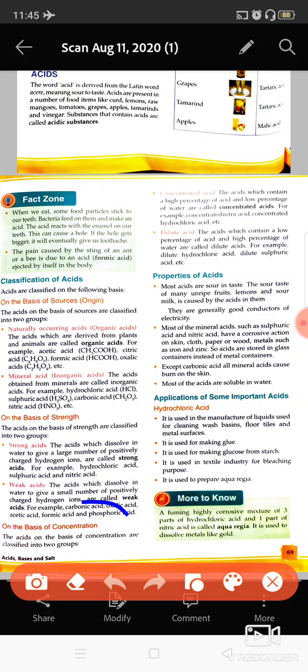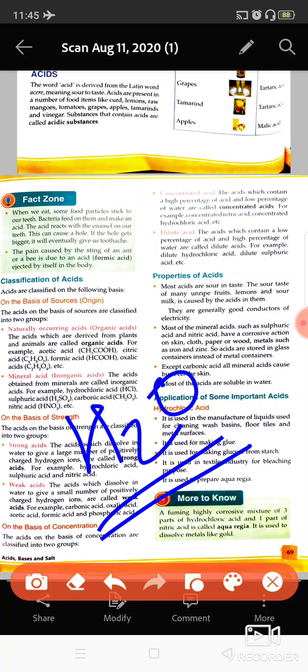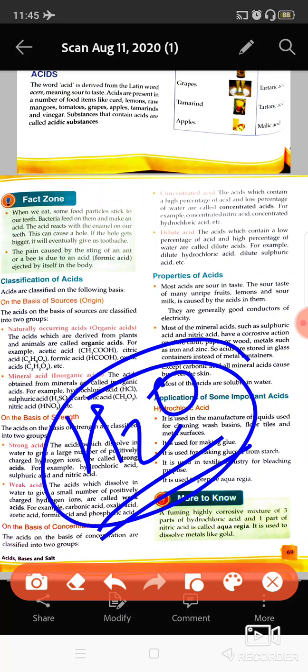On the basis of concentration, concentration here means the quantity of water which is present in the acid.